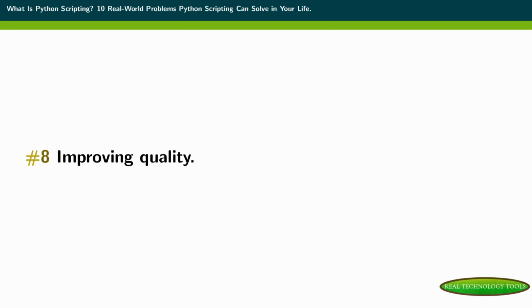so forth. And to come back to an earlier point, if you have a difficult process to follow, like adding the text, resizing the text, then changing the color, then positioning it, and then exporting the image into a PDF or a PNG, then you can do all of that with one click if you've created a Python script that does that. Real world problem number 9, comparing things.